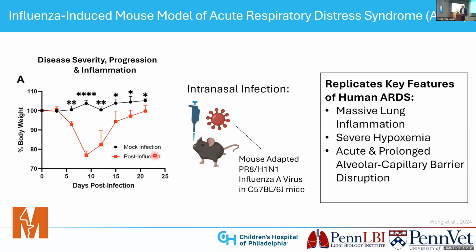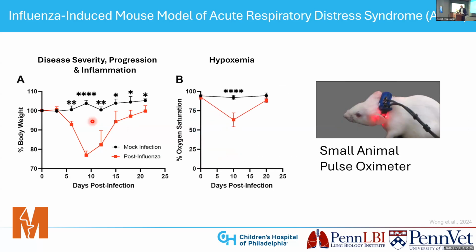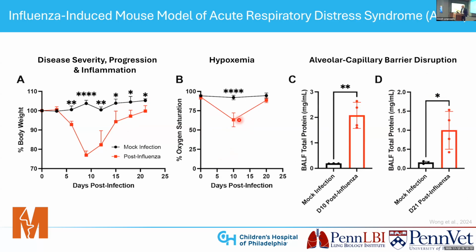And you can see over here, the y-axis is body weight, and the x-axis is post-day's infection. And you can see after infecting these mice, they have nearly a 20% weight loss by around day 10, and then they do slowly recover by day 15. And really, this is a proxy for lung injury and severity, as well as inflammation. You can also perform pulse oximetry on these mice, and you can see that there's an oxyhemoglobin drop around day 10, down to around 65%. And then finally, if you dare, you can perform bronchioalveolar lavages on these mice.